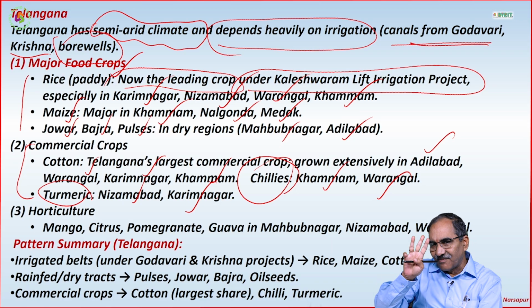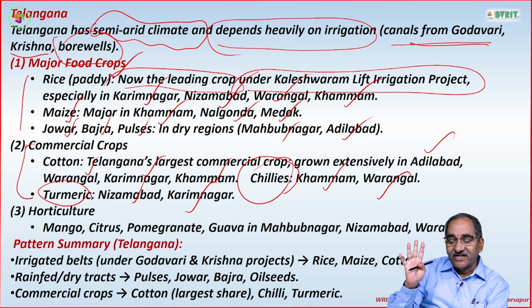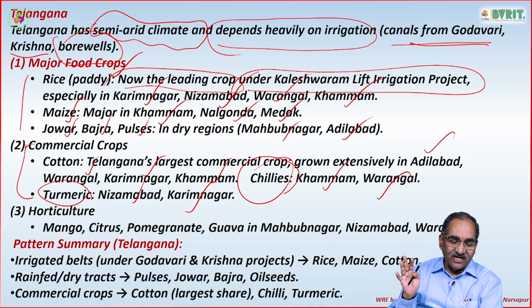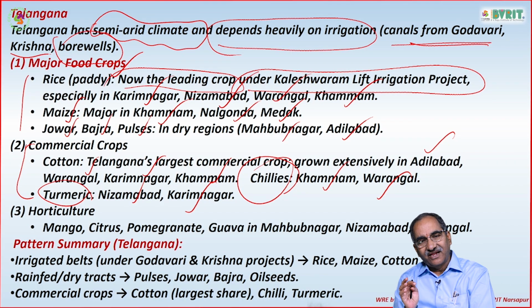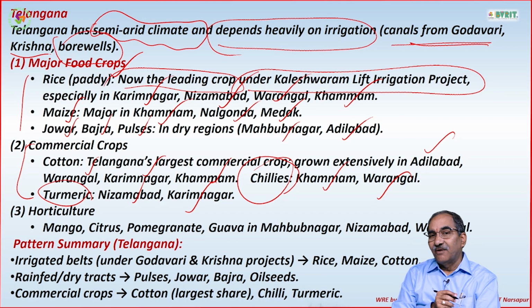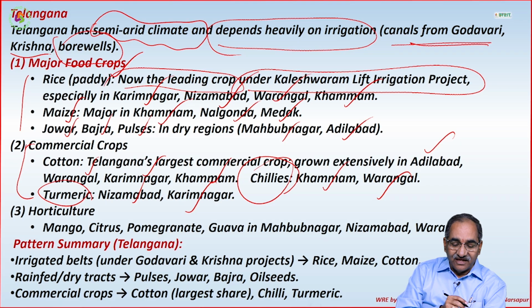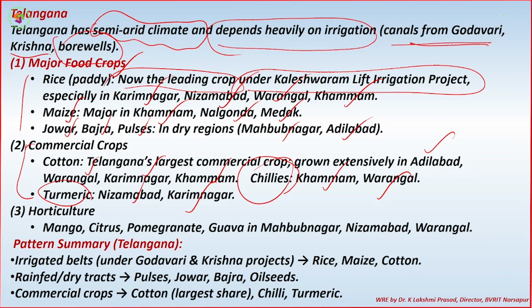So 3 commercial crops. Whereas horticulture, if you take it, mango, citrus, pomegranate, guava in Mahbubnagar, Nizamabad, Warangal, these 3 districts.